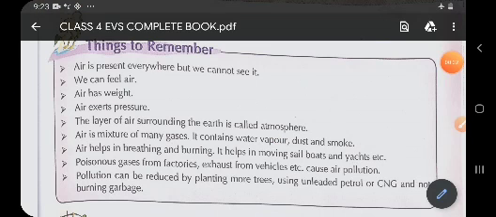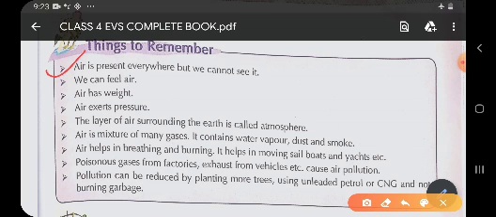So children, let us start things to remember. These are the points which we have studied in the chapter and we should remember. So let us recapitulate whatever we have studied in the chapter. Children, first point is air we breathe is present everywhere. Air is all around us, even in the room where you are sitting, but it cannot be seen, felt, tasted or smelled. Children, air is everywhere but we cannot see it.